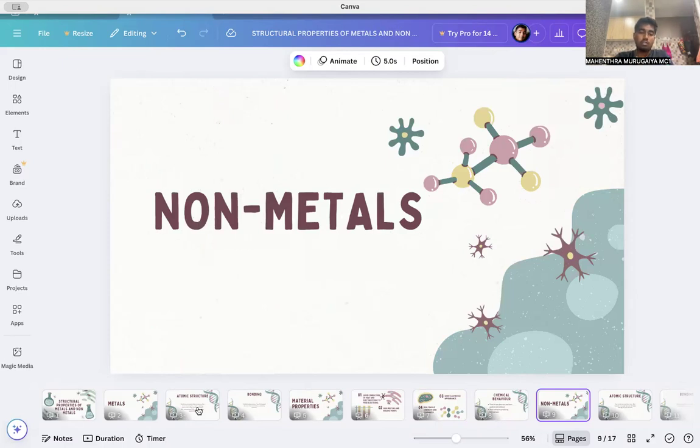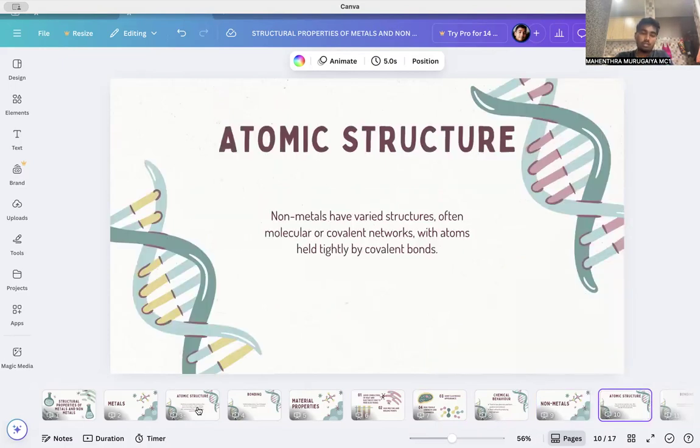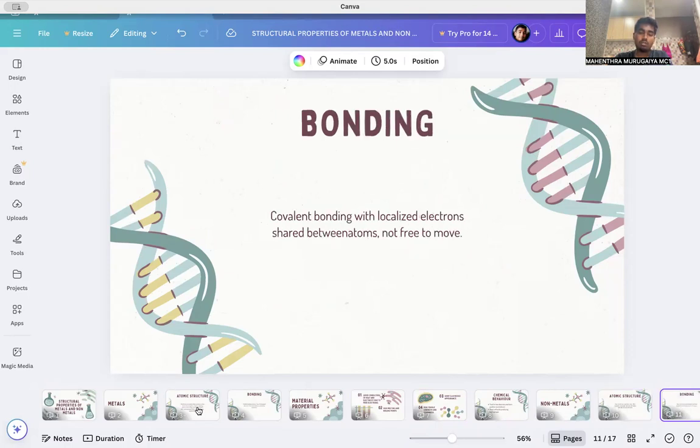So now we'll talk about non-metals. The atomic structure of non-metals has varied structures, often molecular or covalent networks with atoms held tightly by covalent bonds. The bonding of non-metals is known as covalent bonding, which is localized electrons shared between atoms, not free to move.